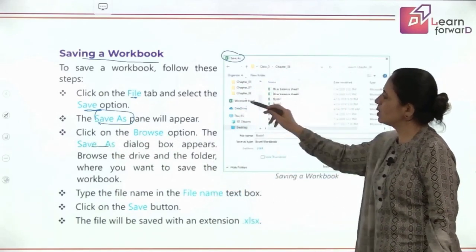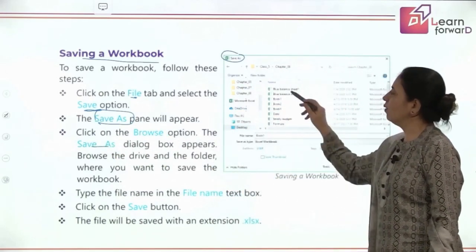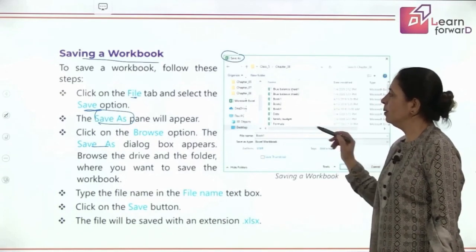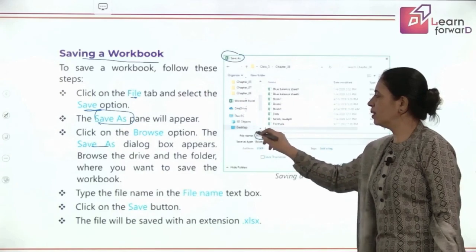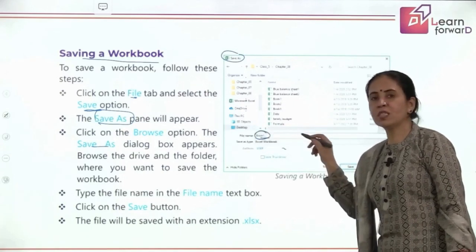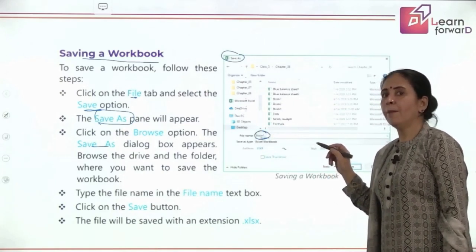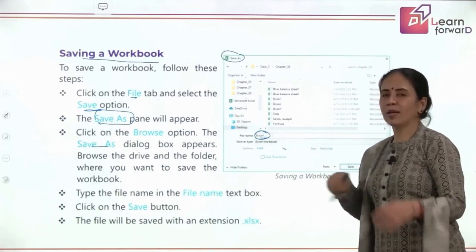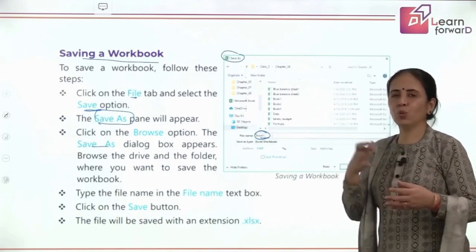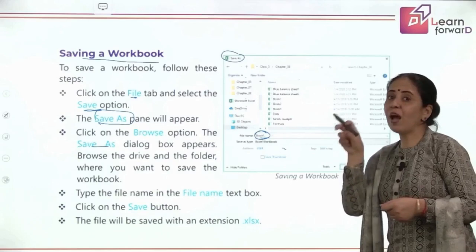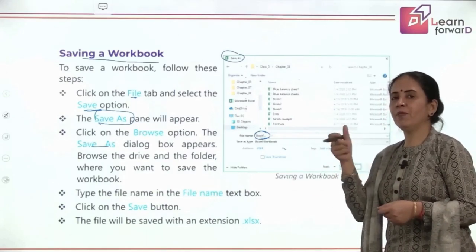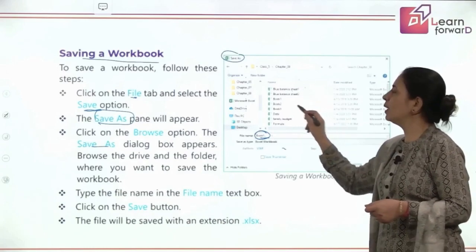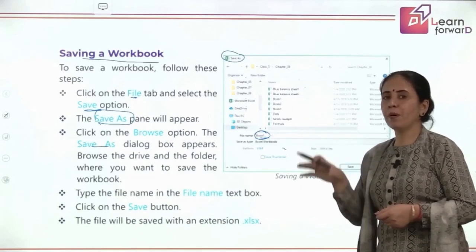You have to select the folder in which you want to save the file. So you select the folder and write down the file name. Initially, by default, you could see Book1 is written, but you don't want to keep these names, Book1, Book2. You must specify a proper name to the book which will be visible here, which will tell you what is the purpose of this book.